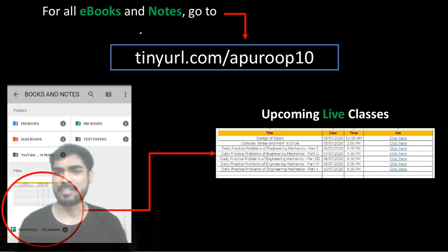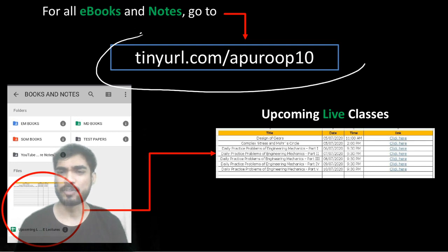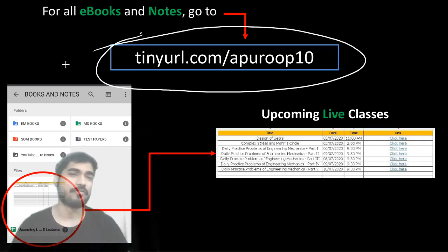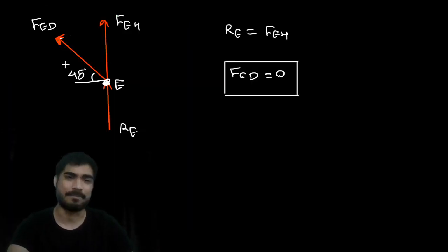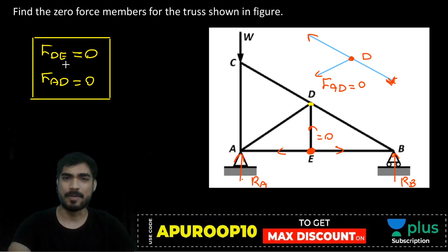There is no DPP session today because today we saw the zero force member concept, and on zero force members we do not have many problems to practice. You just need to remember the zero force member concept. Not many problems to practice.